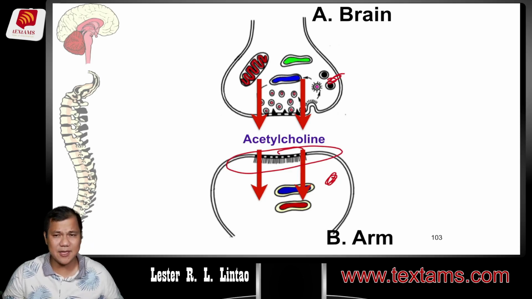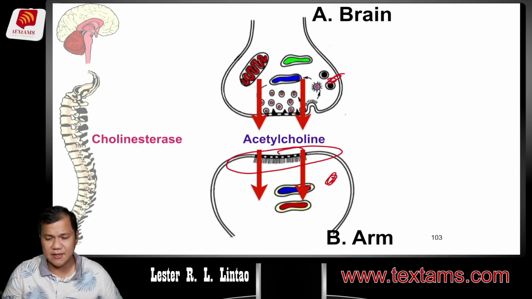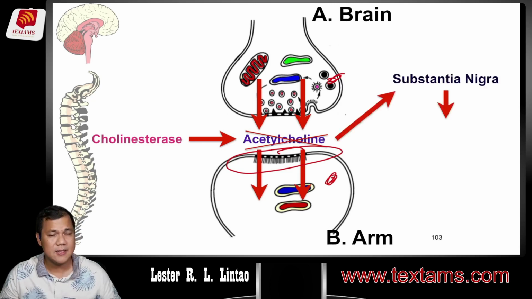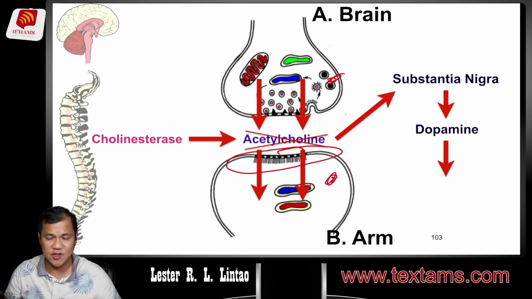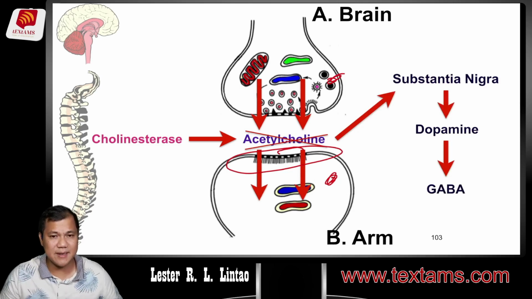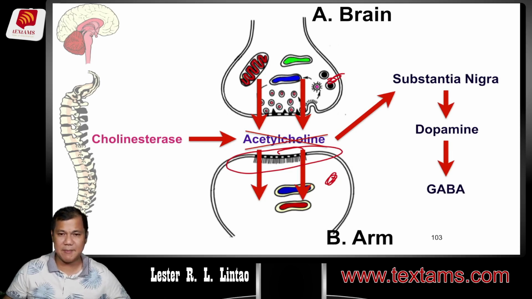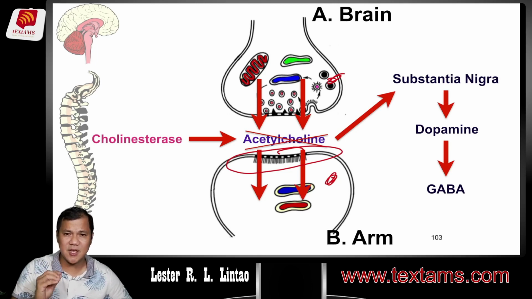Now, when the muscle relaxes, what is needed? Cholinesterase. The antagonist of acetylcholine is cholinesterase. It will break down the acetylcholine. What for? For the broken acetylcholine to stimulate the substantia nigra so that it releases dopamine. And dopamine will liberate GABA. GABA is responsible for full muscular relaxation. One more time, GABA is responsible for full muscular relaxation.